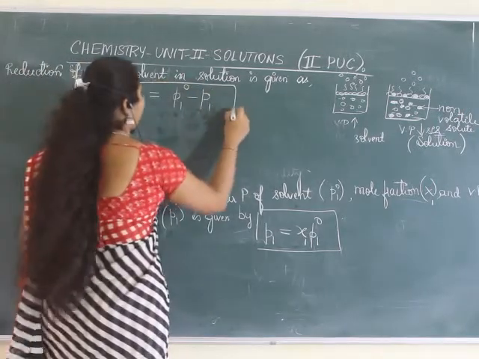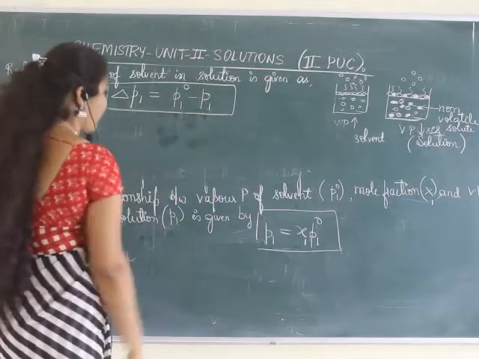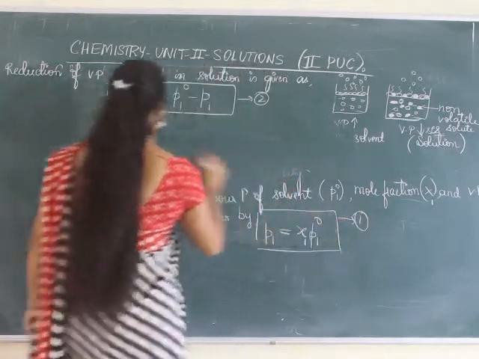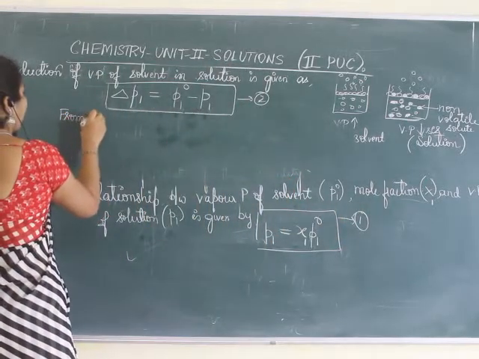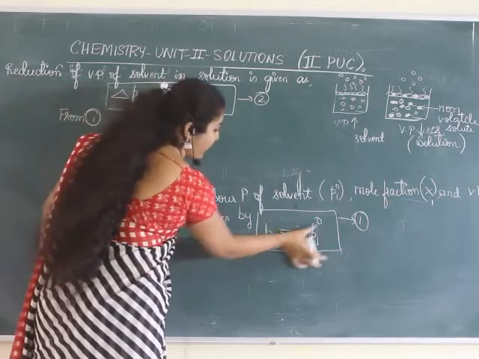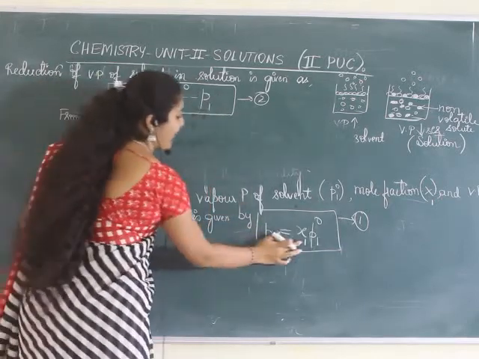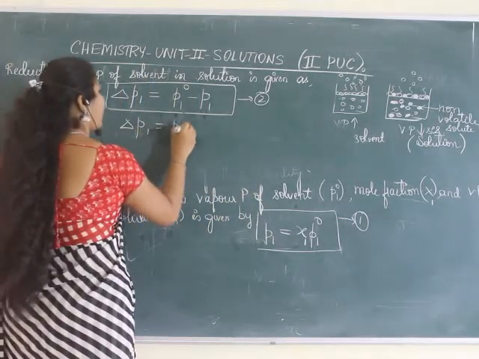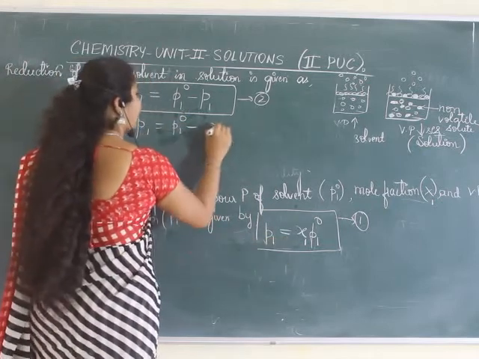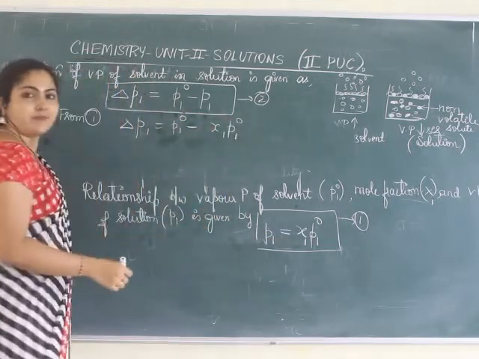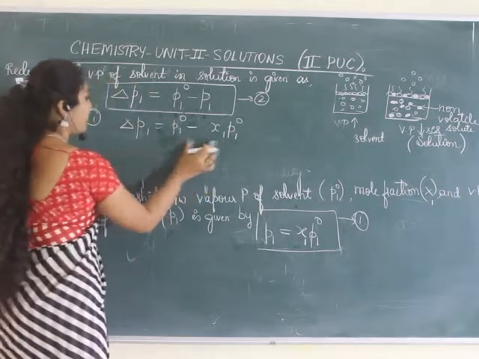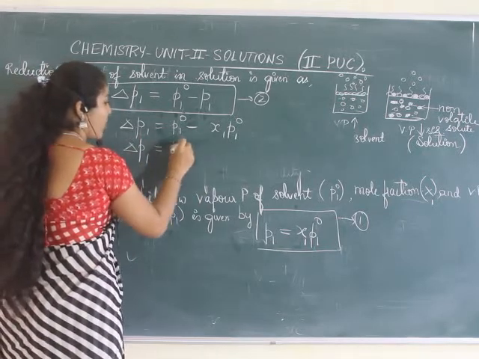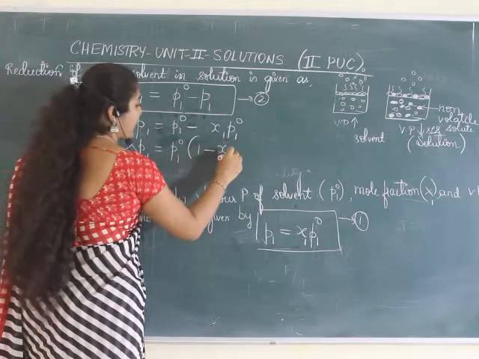So delta P1 is equal to P1 naught minus P1. Now, from equation 1, I can write the value of P1 as X1 P1 naught. Therefore, delta P1 is equal to P1 naught minus X1 P1 naught. So I can take P1 naught common here. Therefore, delta P1 is equal to P1 naught into 1 minus X1.